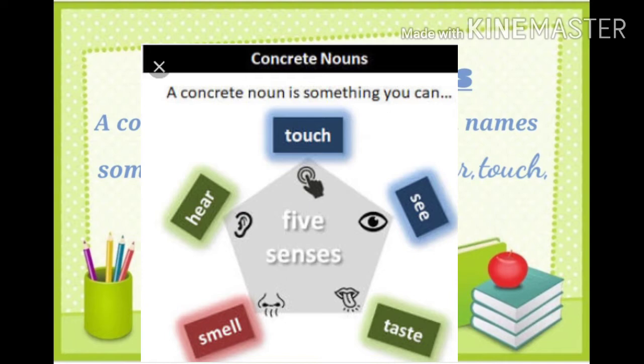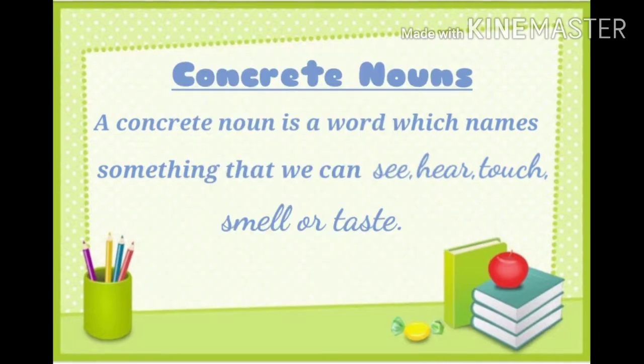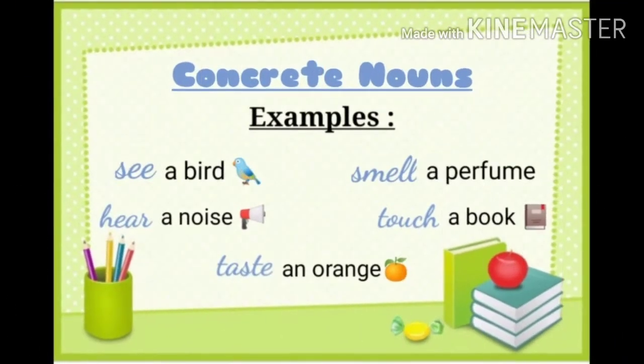In simpler words, we can say that concrete nouns are the names of those things which we can experience with our five senses. For example, a bird.